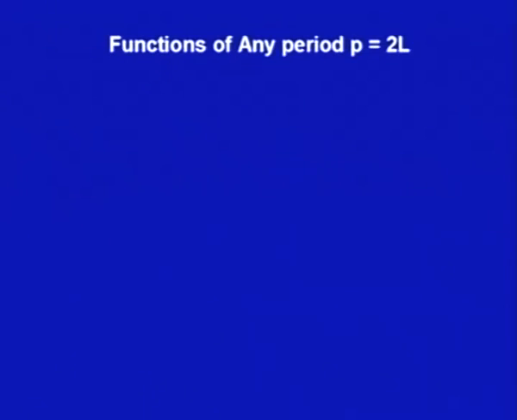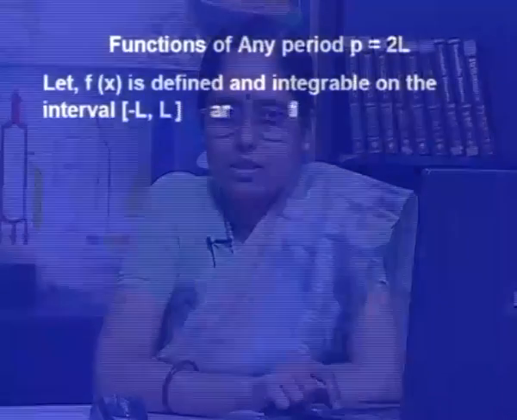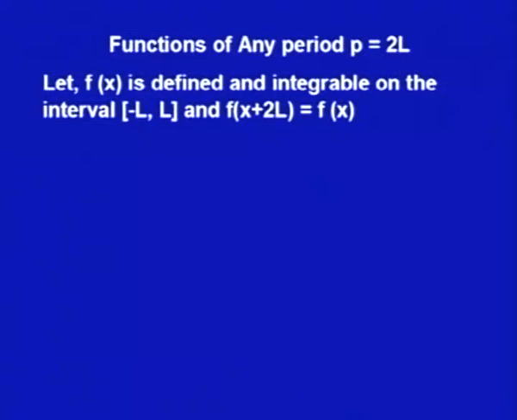Now, it is not that we have only functions of period 2 pi, we can have any period. So, can we find the Fourier series for any period 2L? Now, we are just using 2L. So, let us say f x is defined and integrable on the interval minus L to plus L, and f x plus 2L is f x, that is my period P is 2L. Then we try to find out, can we find the Fourier series for this?